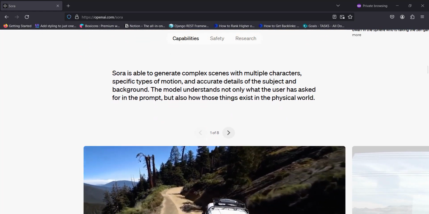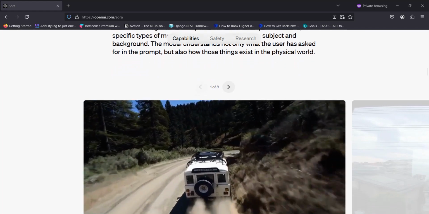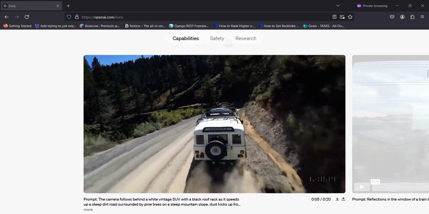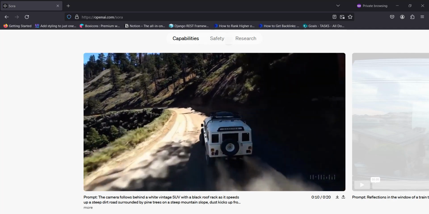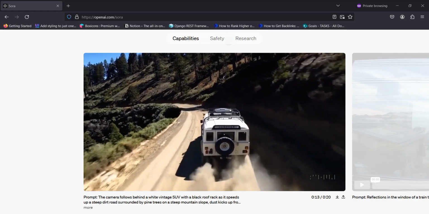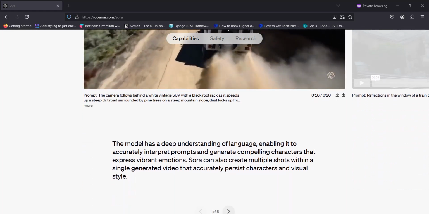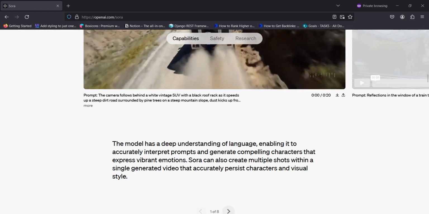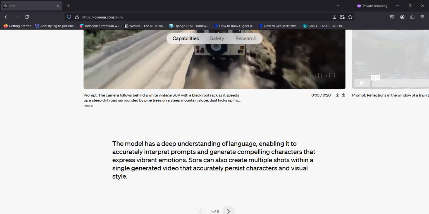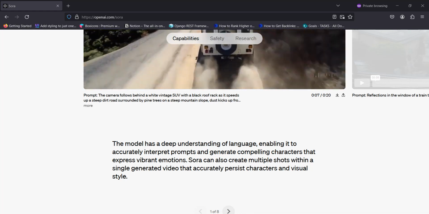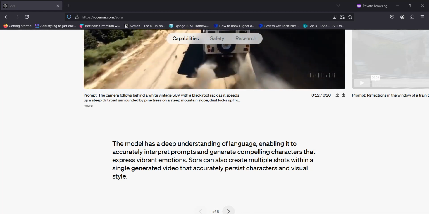This model understands not only what the user has asked for in the prompt, but also how those things exist in the physical world. If you give a prompt, this model will understand that the video should appear as in the physical world, and considering that, it will generate a video. This model also has a deeper understanding of language that enables it to accurately understand the prompts and generate compelling characters that express vibrant emotions.